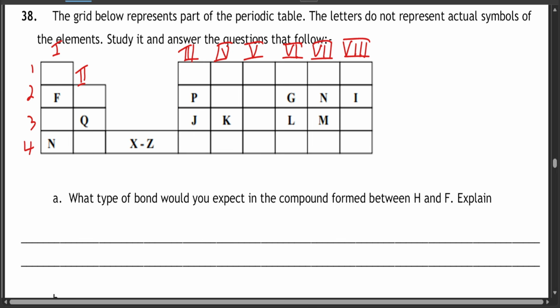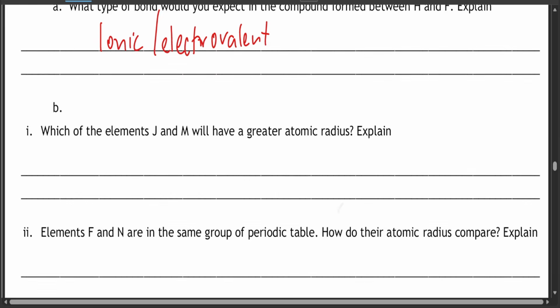What type of bond will you expect in the compound formed between H and F? Where's H? I think this is H, and this is F. So what type of bond is that? Ionic or electrovalent bond. You can call it either, because it's between a metal and a non-metal. Group 1 elements are metals, group 7 elements are non-metals. H is a group 7 element, which is a non-metal. F is a metal because it's a group 1 element.